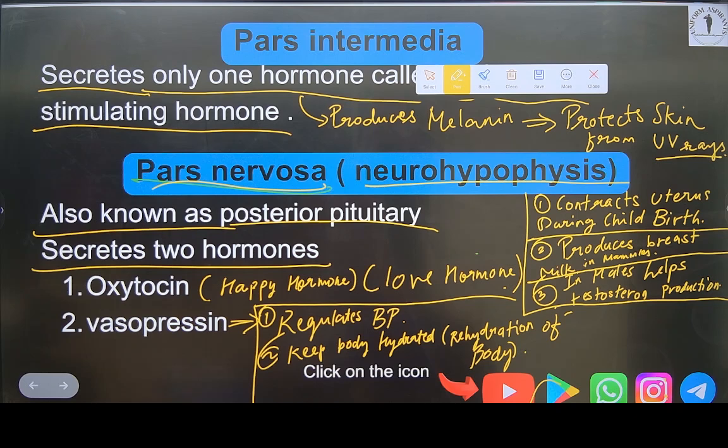Everyone note this down fast. Written? Because this is not in the PDF, so I have written this and given.